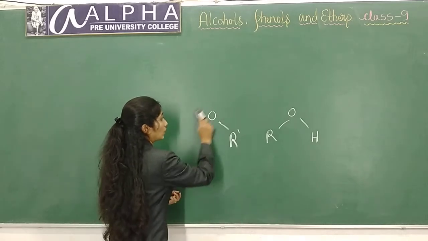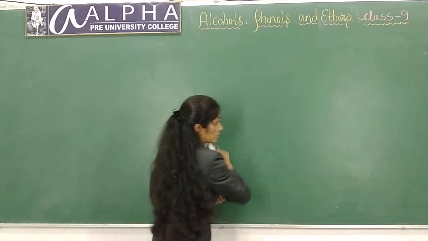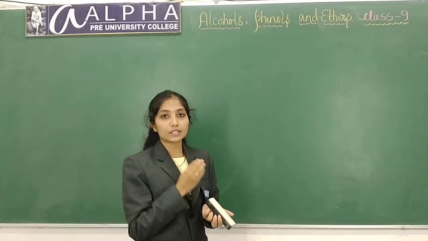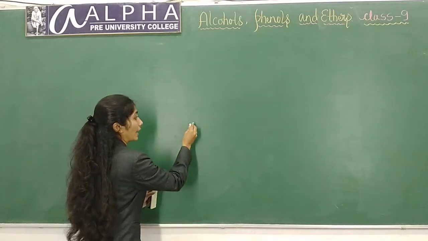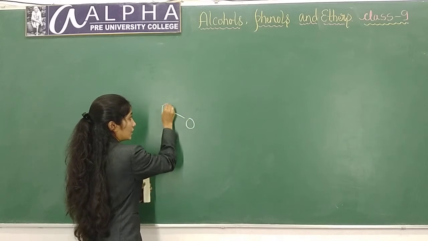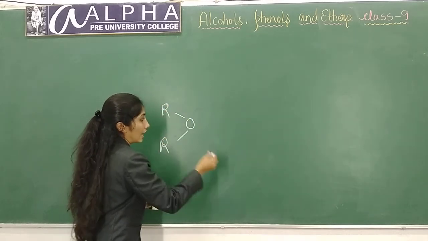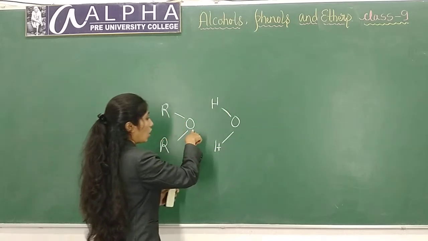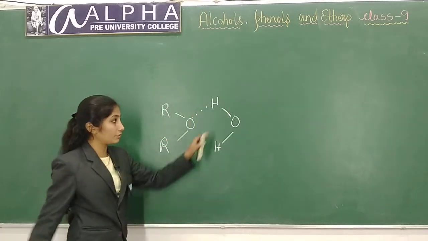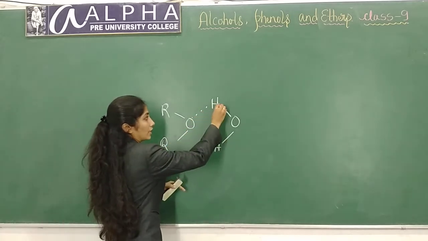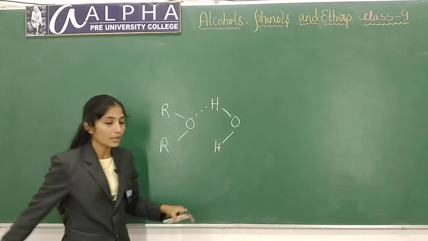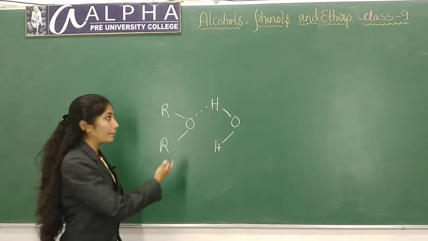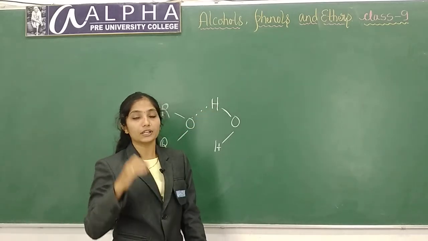And the solubility is almost equal to alcohol. Lower members are easily soluble in water. They will form hydrogen bond with water. This is ether and this is water, OH2. Here oxygen will form hydrogen bond with this hydrogen. This hydrogen is attached to an electronegative atom. So they will form hydrogen bond and lower members are easily soluble in water.